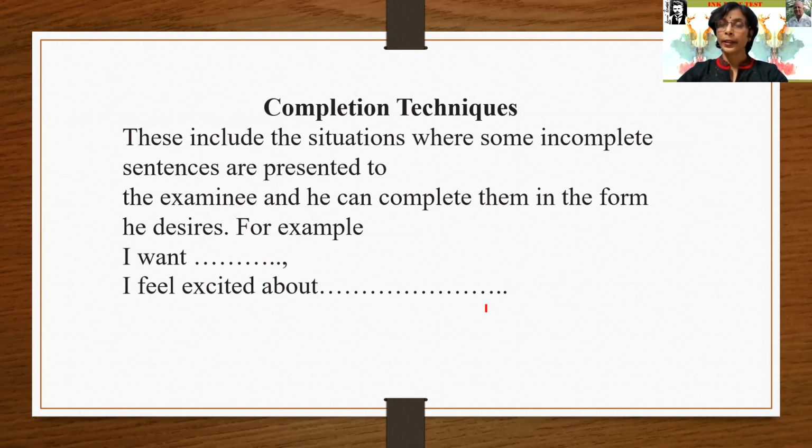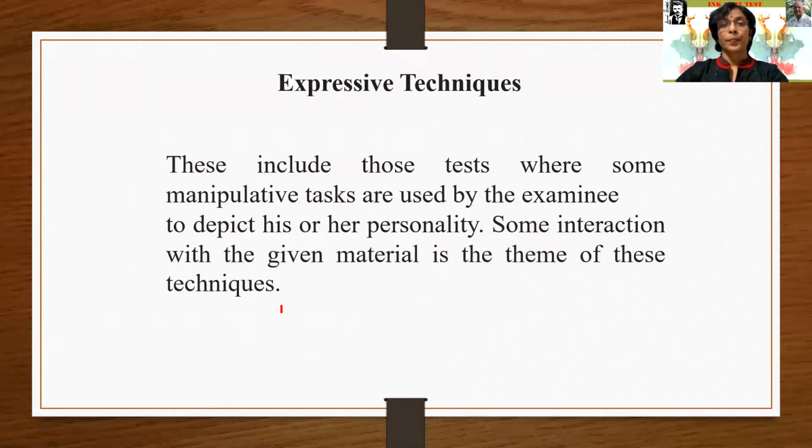These are hidden in the unconscious mind; even the subject or examinee doesn't know. He expresses himself in a way that outpours his hidden thoughts.